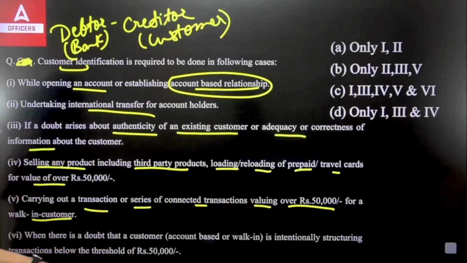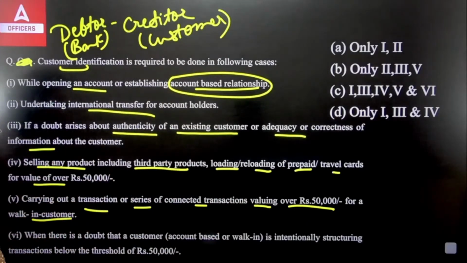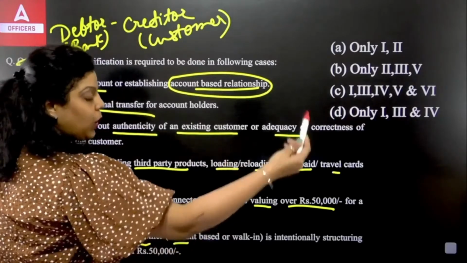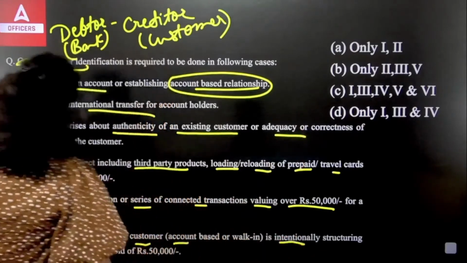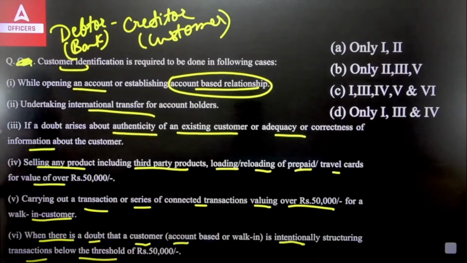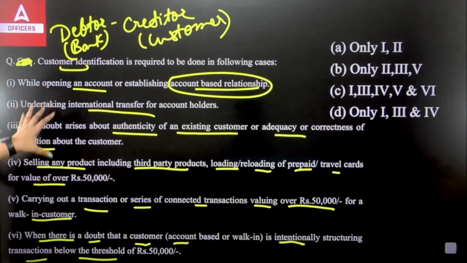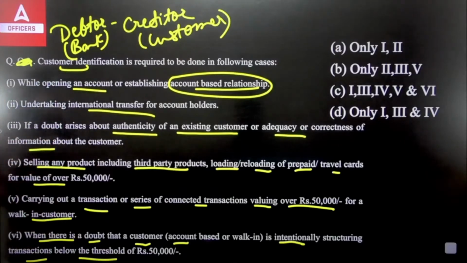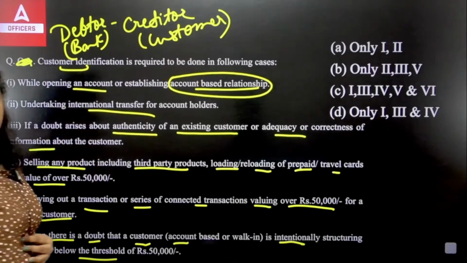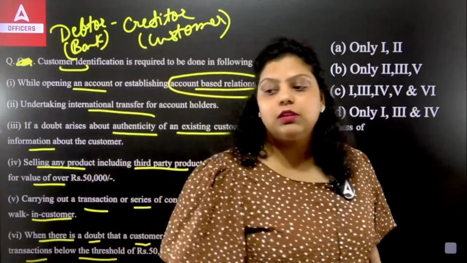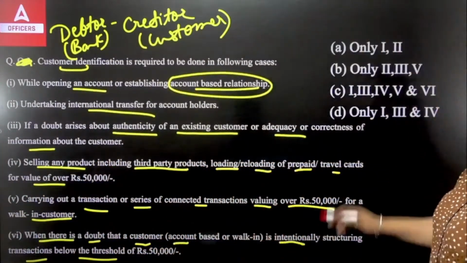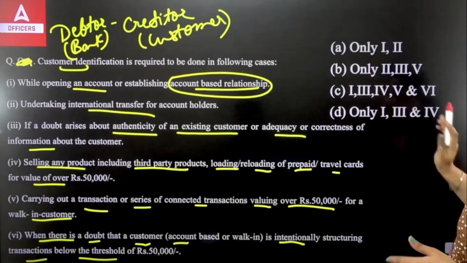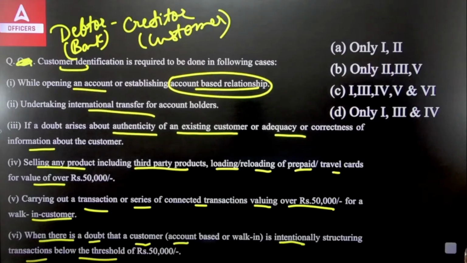Fifth, carrying out a transaction or series of connected transactions valuing over 50,000 for a walk-in customer. And the sixth one is talking about when there is a doubt that a customer, account-based or walk-in, is intentionally structuring transactions below the threshold of rupees 50,000. So in which of these conditions is customer identification required? A, only 1 and 2. B is saying second, third and fifth. C is saying first, third, fourth, fifth and sixth. D is saying first, third and fourth. So which of the following is required?